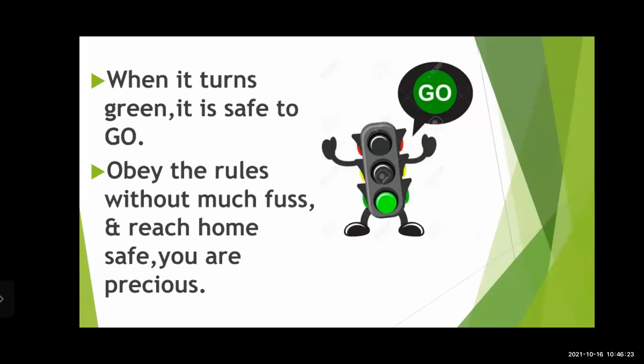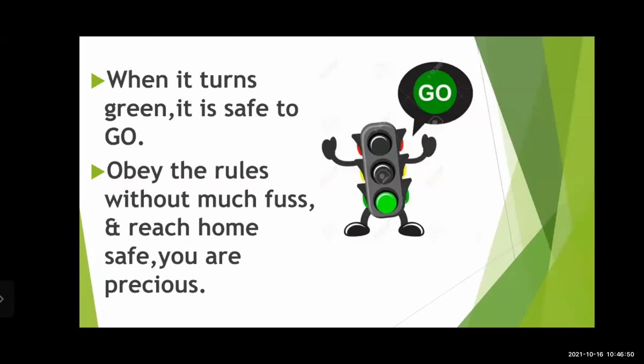Okay, students? Obey the rules without much fuss and reach home safe, because our life is precious. Because you are very, very precious.